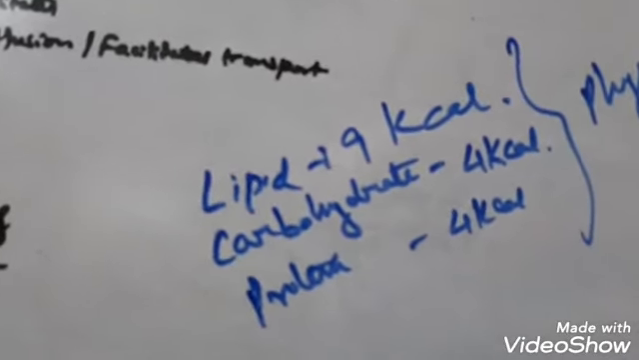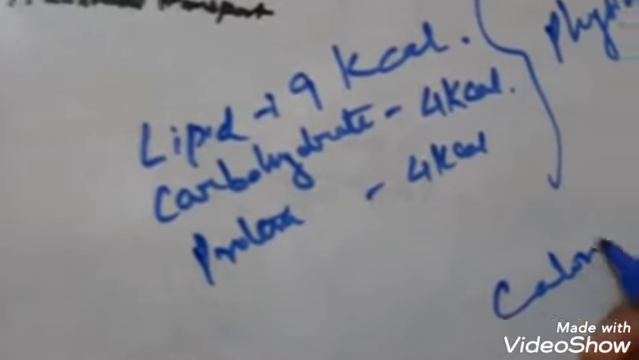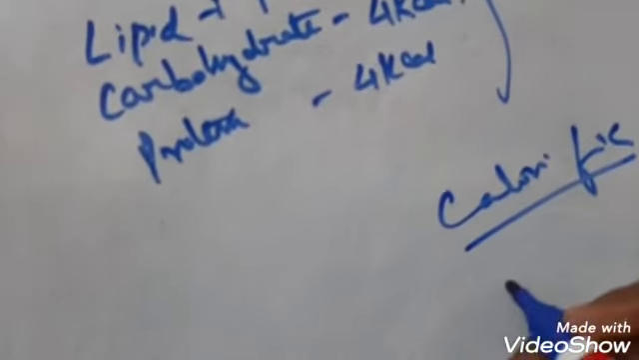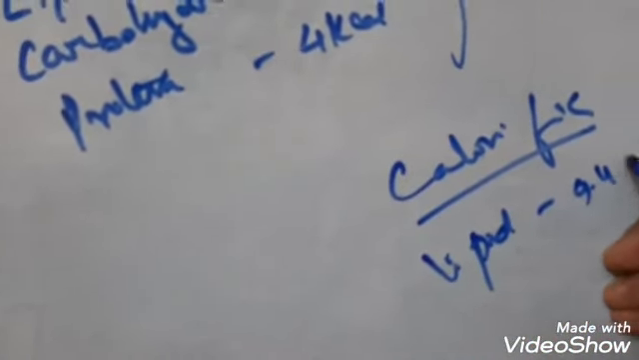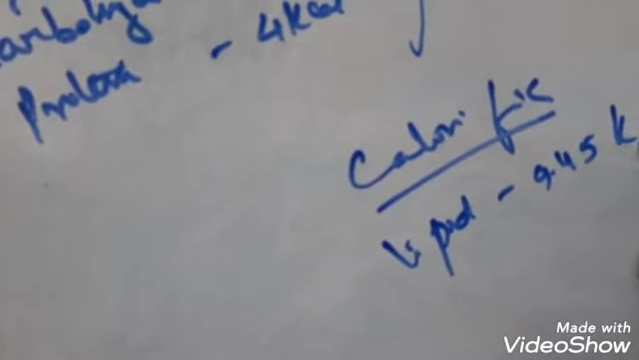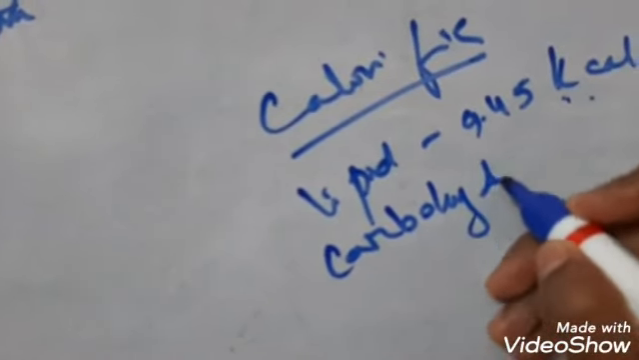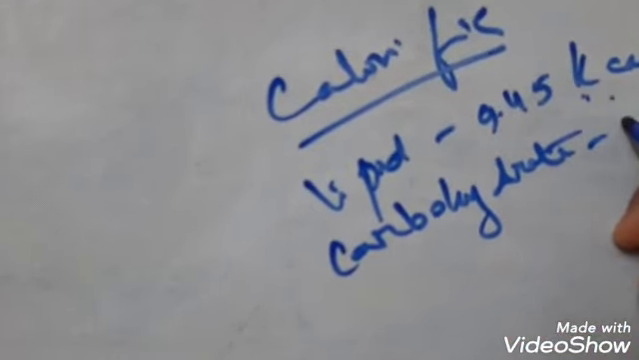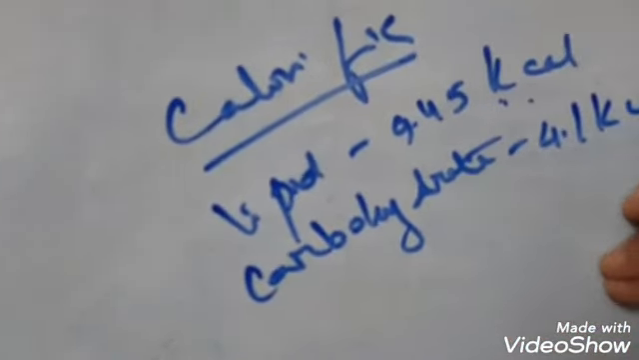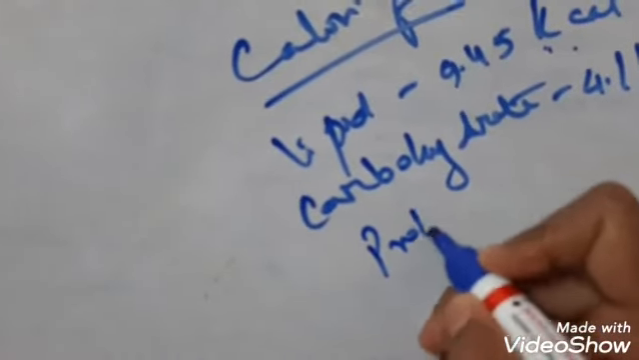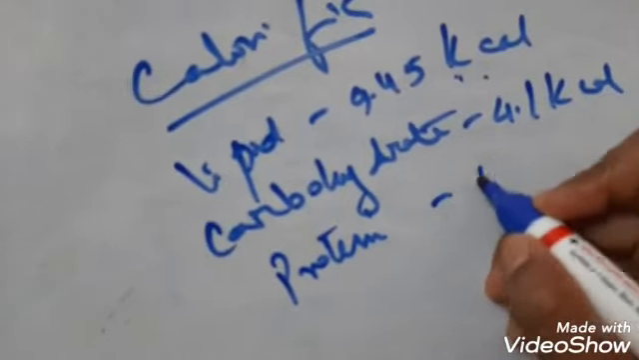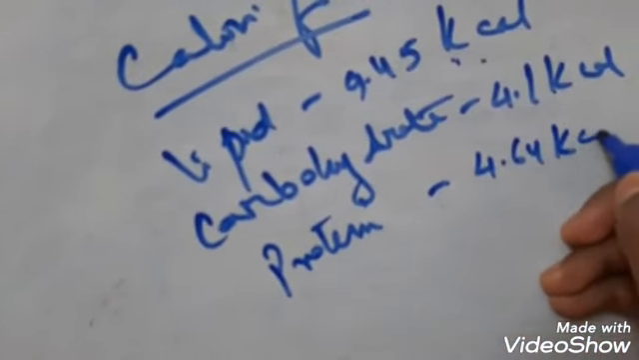And what about the calorific value? Simple calorific value. Calorific value of the lipid is 9.45 kilocalorie. Remember, the units are in kilocalorie. Next comes the carbohydrate. For carbohydrate, the calorific value is 4.1. Only 1.1 is increased. Protein. For protein, it is 4.64 kilocalorie.